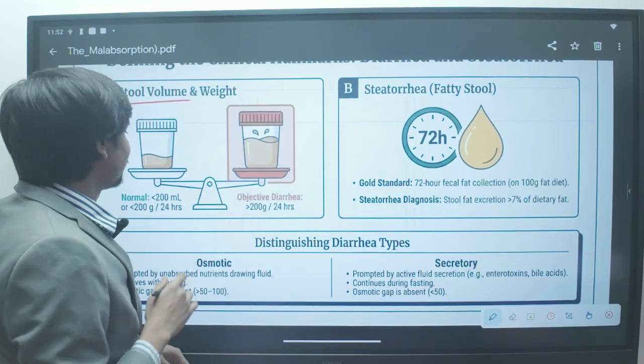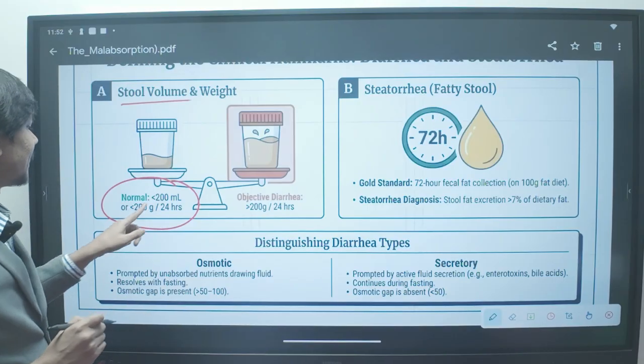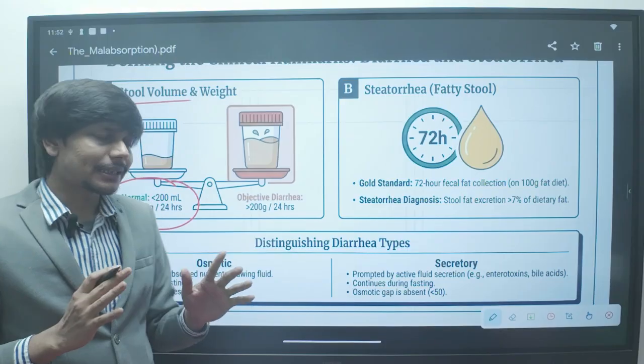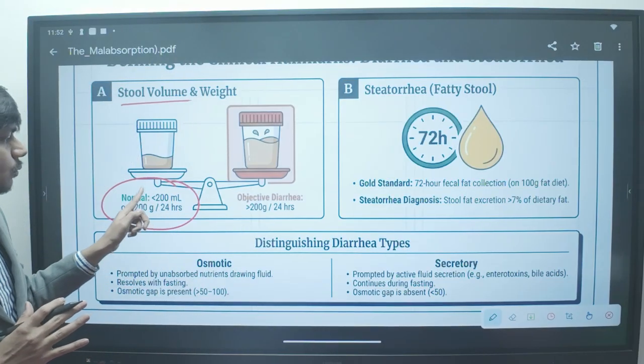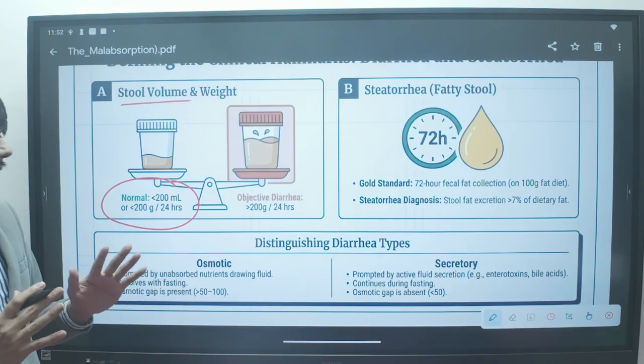But the objective definition is that normal stool is less than 200 ml or less than 200 gram in 24 hours. So if the patient is having stool formation less than 200 ml or 200 gram per 24 hours, then that is normal.